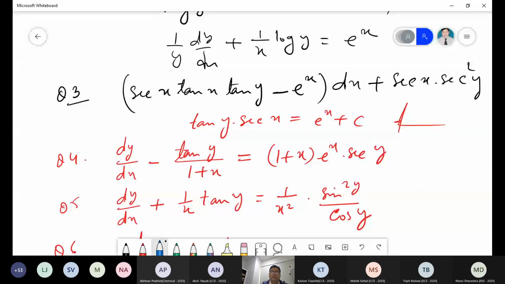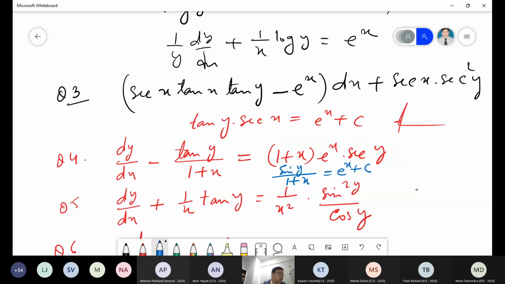Sir, I'm writing the answer. You can verify. Right? This is sin y divided by 1 plus x, equal to e to power x plus c. Is it correct? Yes, sir. Okay.